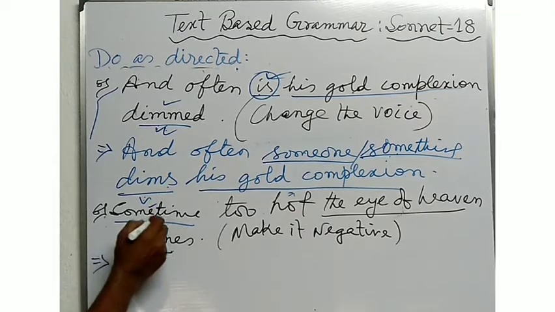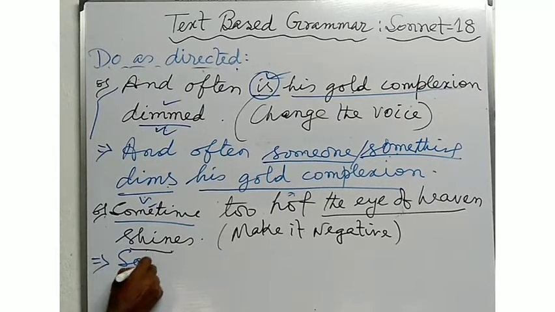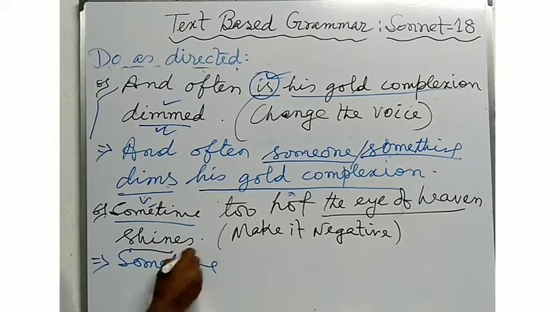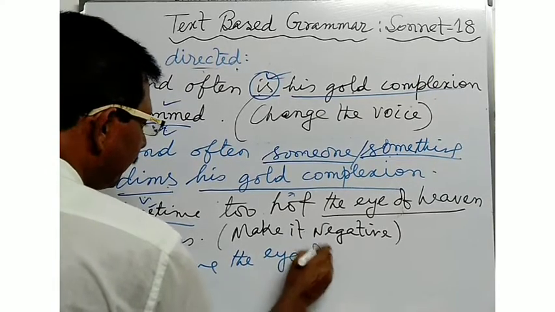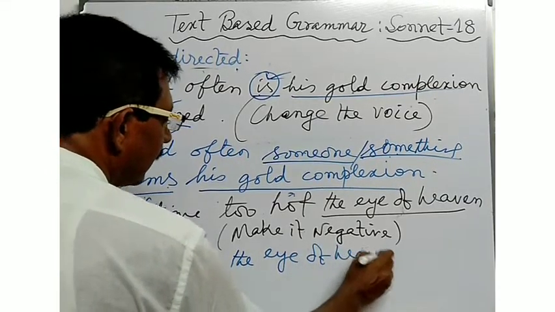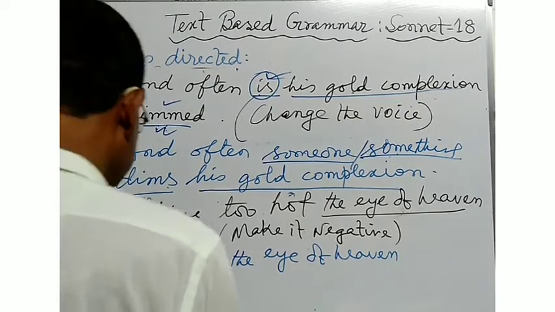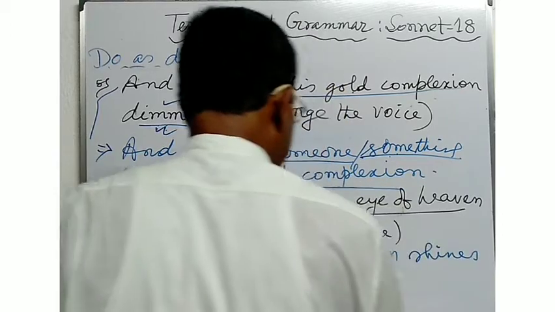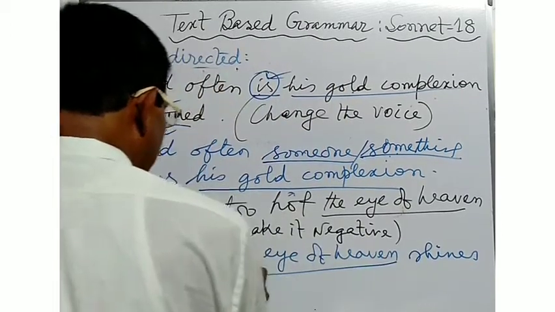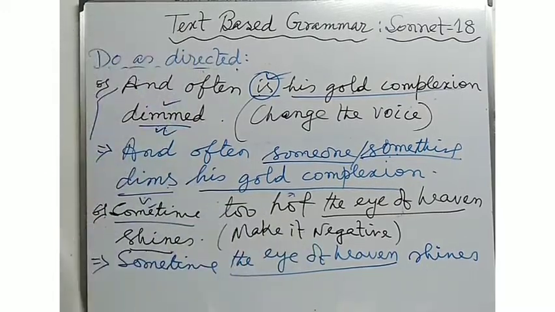Sometime the eye of heaven shines. This is the subject, verb with S or ES.